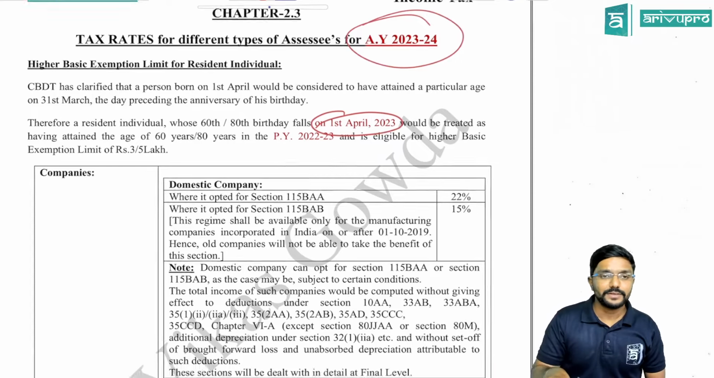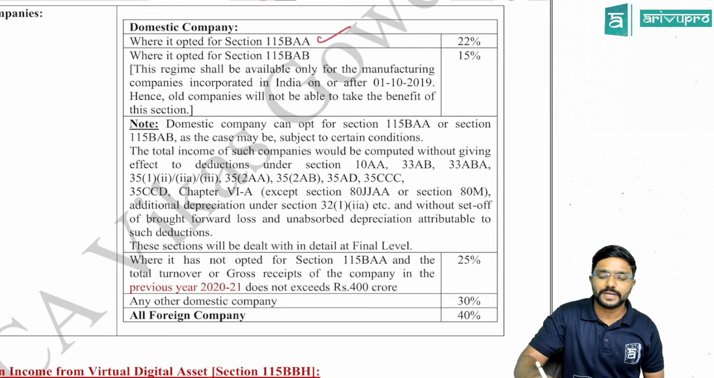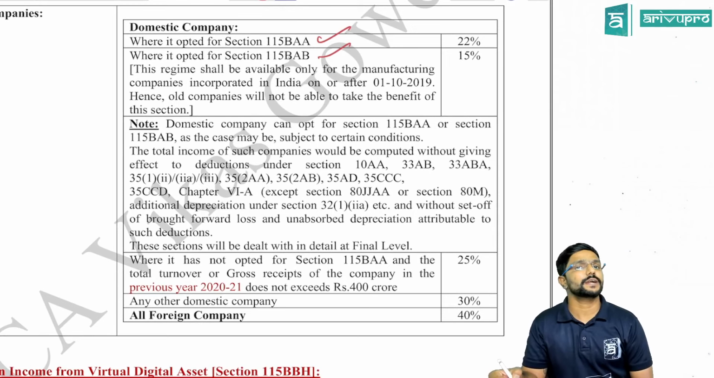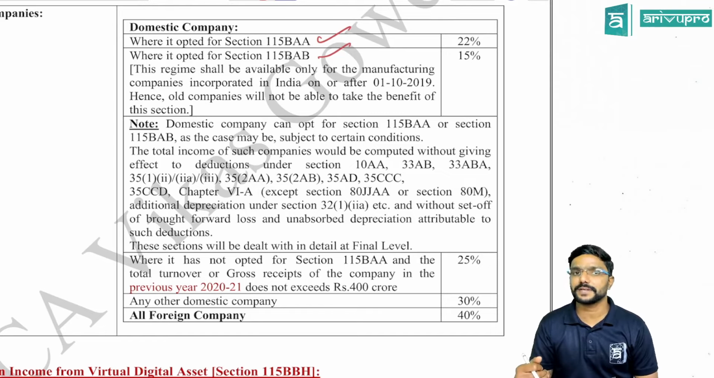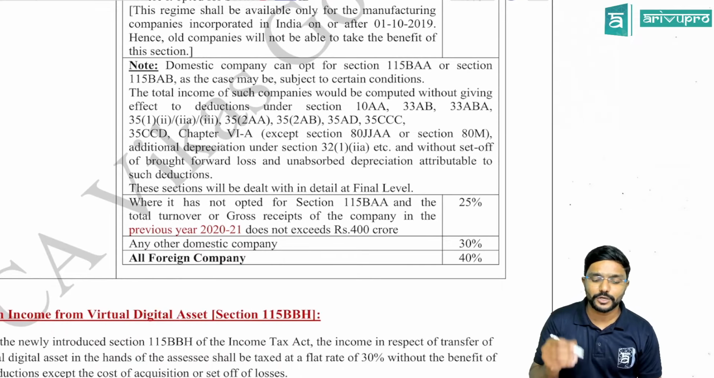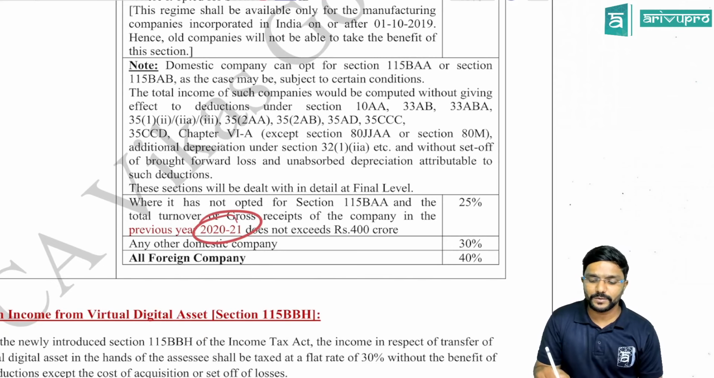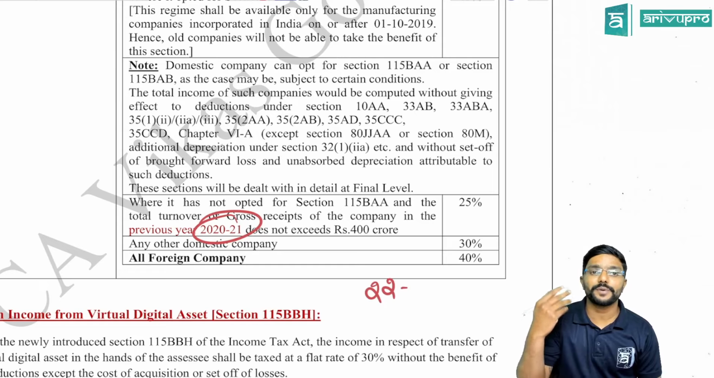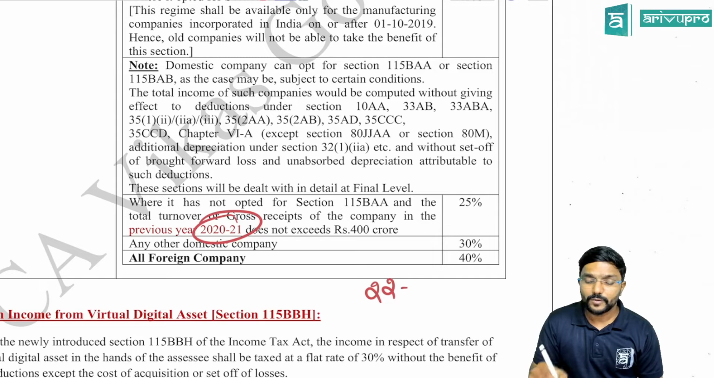Okay. Then coming to the tax rate applicable for domestic company. Domestic company has options under section 115BAA and 115BAB. If they opt for it, then the tax rate will be 22% or 15% respectively. If not, we have to check their aggregate turnover or the turnover in their business in the previous year 2021 to decide the tax rate applicable for the domestic company who has not opted for 115BAA or 115BAB. We have to check what is the tax rate applicable for 22-23, which means we have to check the turnover